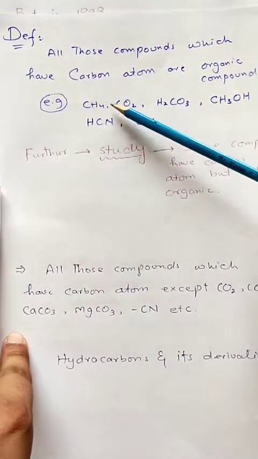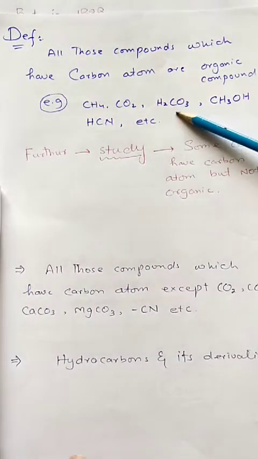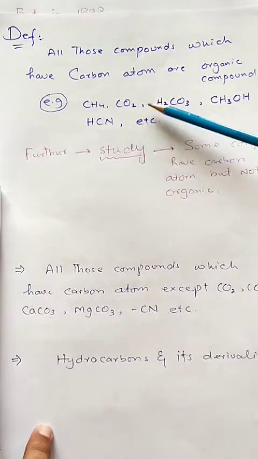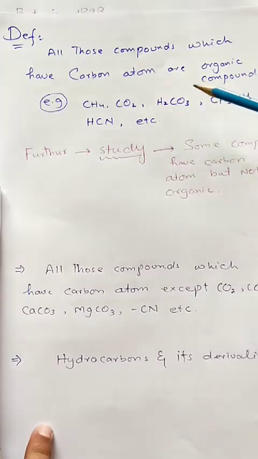For example, CH4, CO2, H2CO3, CH3OH, alcohols, cyanides, etc. All these are organic compounds.